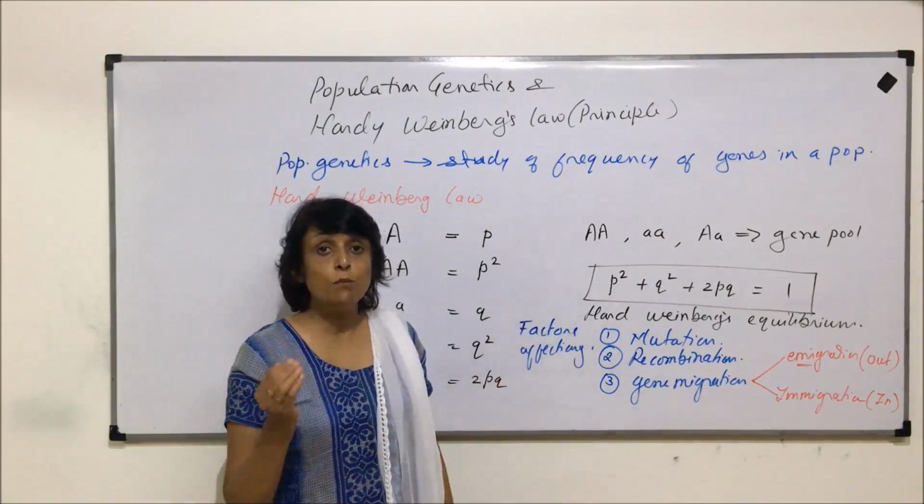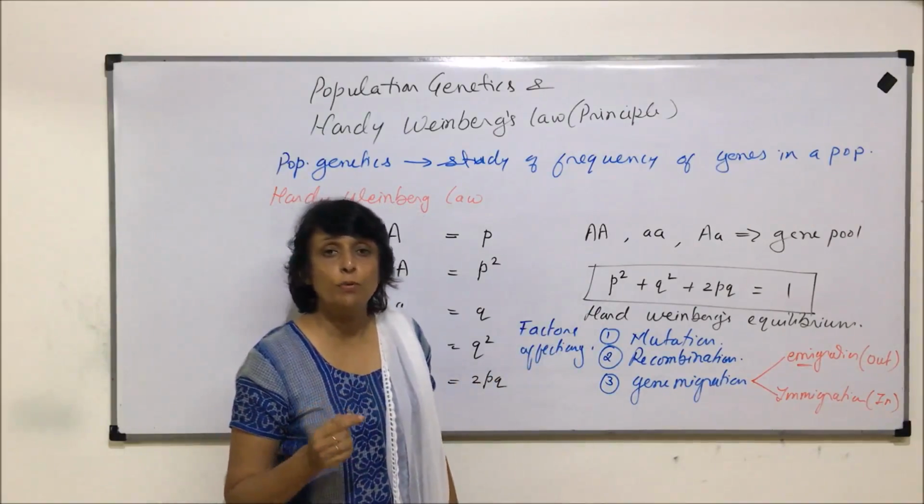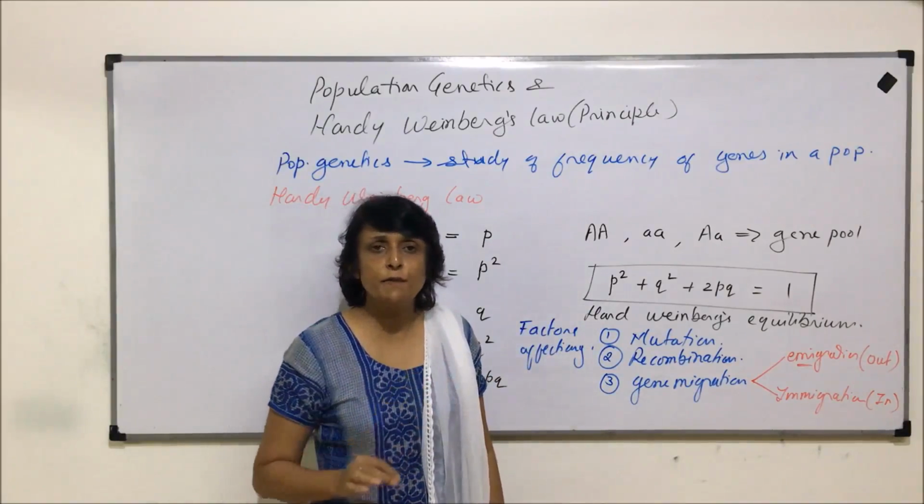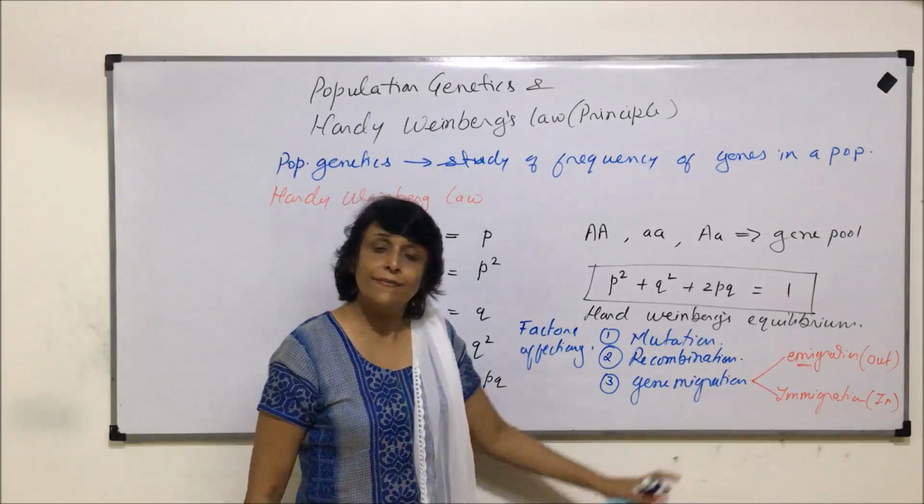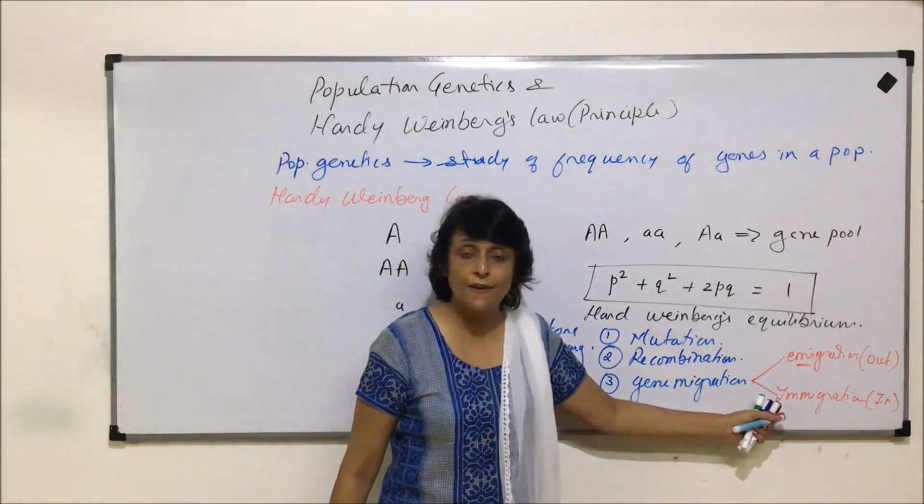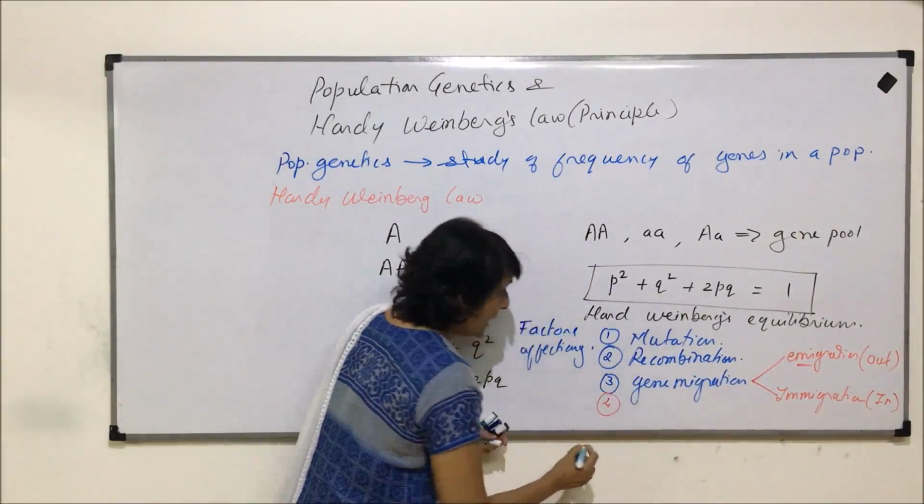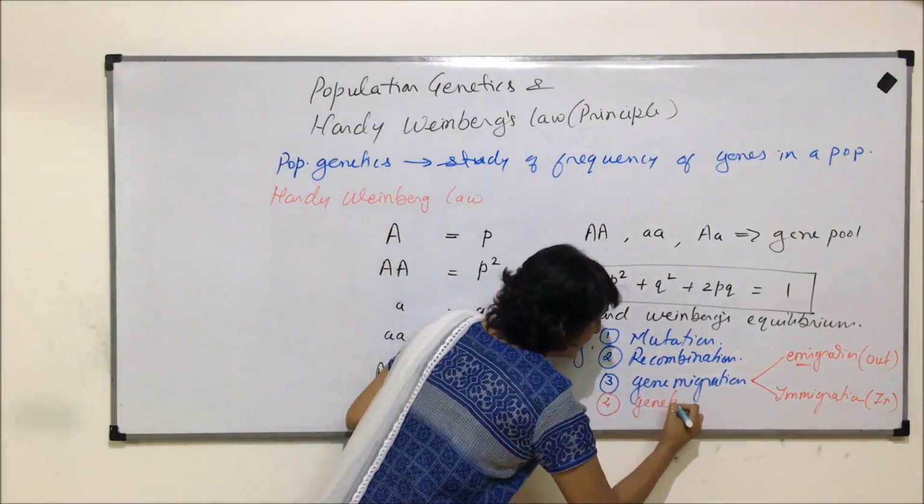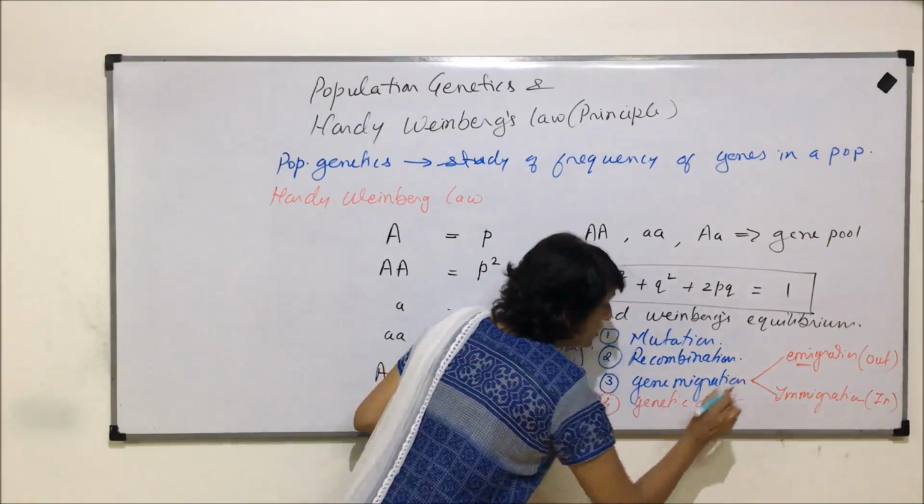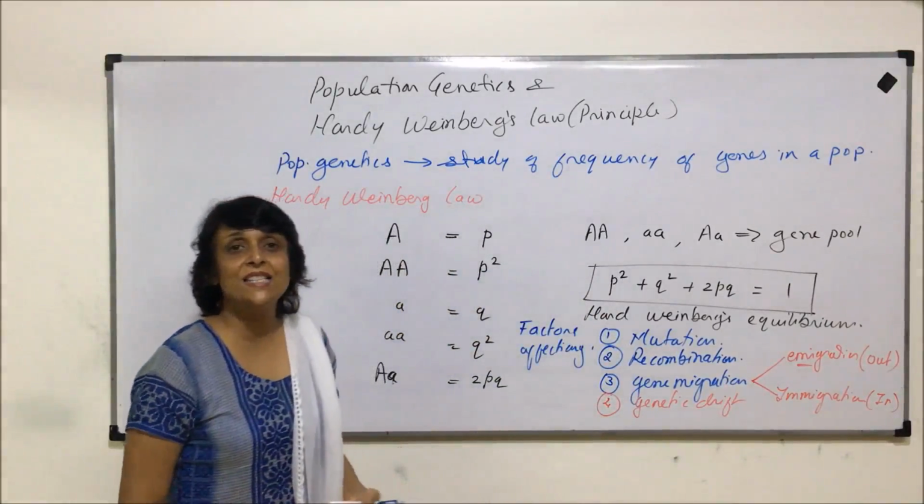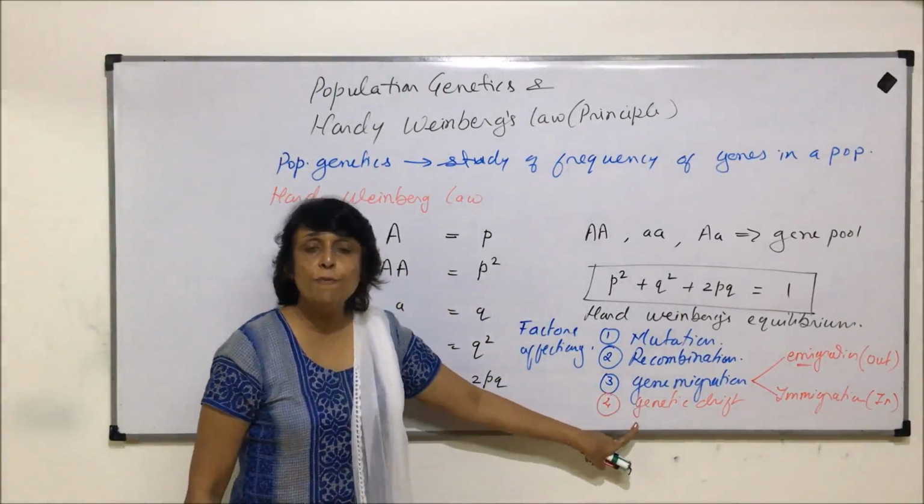But if that moving in or moving out population is very, very different in its gene pool, then it will definitely affect the frequencies. The fourth factor is genetic drift. Genetic drift is by chance movement of alleles.